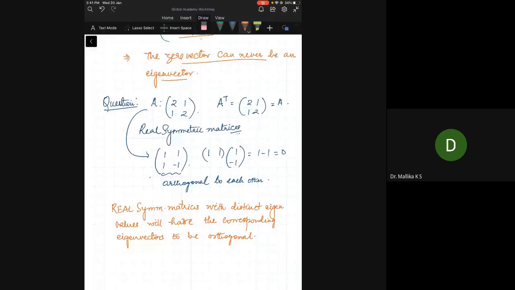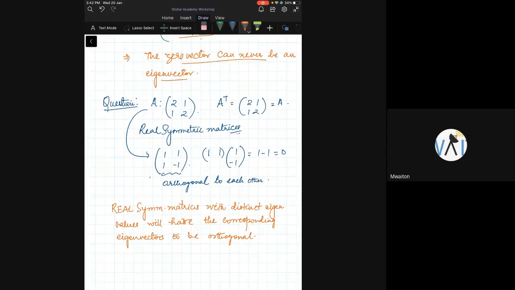What does it say? It says the eigenvectors corresponding to distinct eigenvalues of a real symmetric matrix are always orthogonal to each other. Why is this orthogonality a celebrated one? Because whenever I have orthogonal vectors, they will naturally be linearly independent, and therefore orthogonal vectors can be used as orthogonal bases. Is this clear? We will see that the covariance matrix, which we'll talk about probably two classes from now, is always a real symmetric matrix. Now all we need to do is find the eigenvectors.